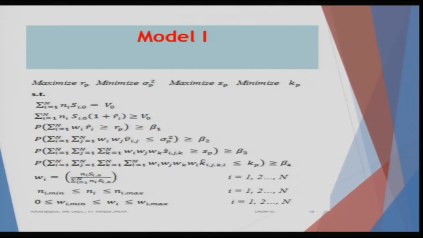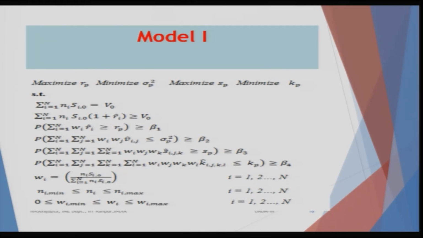The third one is where you want to find out the maximum value of skewness. So, it is given by maximization of value of S with a suffix p for the portfolio, and the last one is the minimization of the kurtosis. So, we basically have two maximization problems and two minimization problems, and I want to find out the multi objective solutions for this.